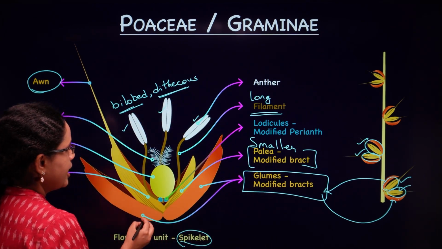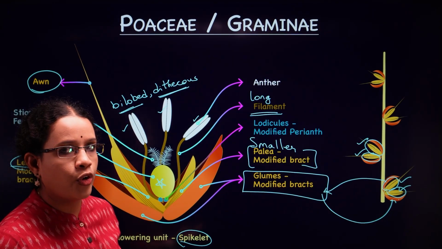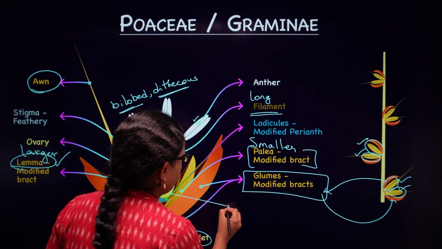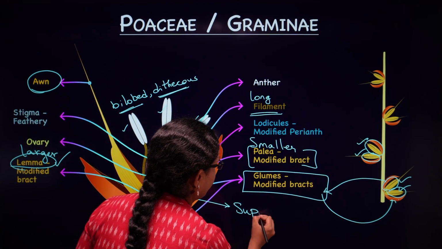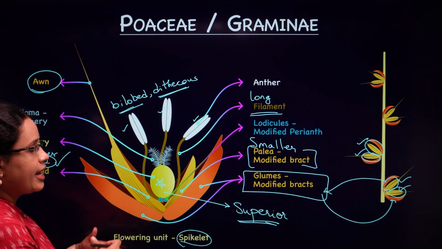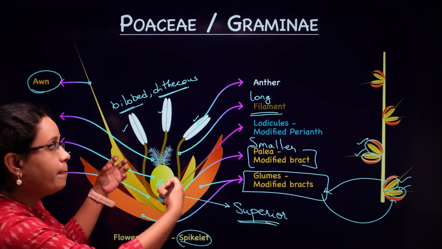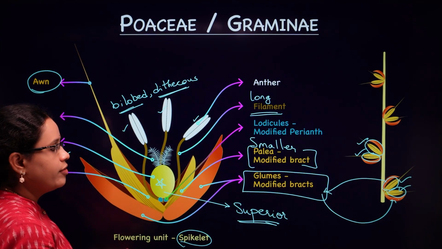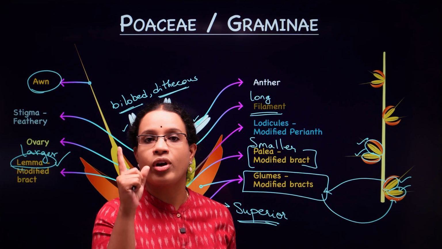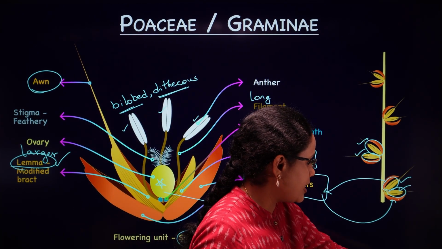You're going to see that there is a single ovary, yes, with a single ovule. We're going to talk about that as well. But you have to understand that this ovary is a superior ovary. Why? Because you can see that the rest of the parts of the floret seem to arise from beneath the ovary, right? So we will call this a superior ovary, which is going to have only one ovule, right? So let's understand that as well in detail.